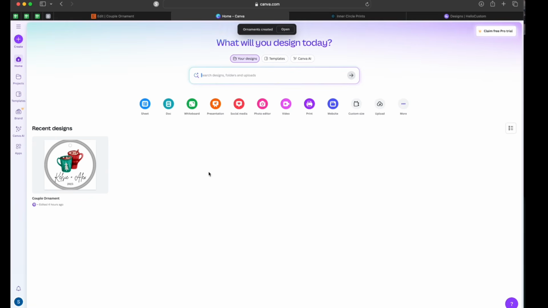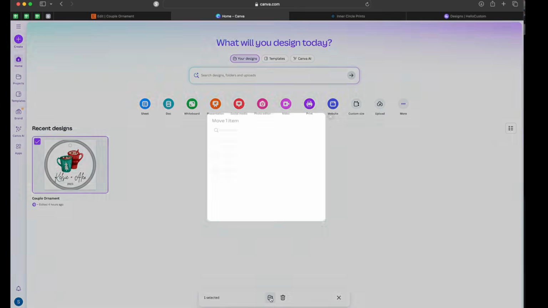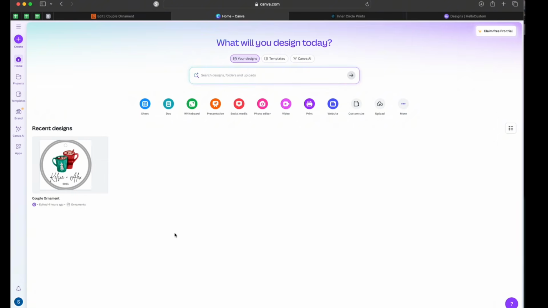And then if you already have a lot of designs created, you can then select the check mark and you can move them to the ornaments folder. So I'm going to select down here at the bottom, move to ornaments. Now, when you do this, you're going to need unique titles on your Canva designs so that you can find them. It's already going to be super helpful that you have them all inside of one folder, but it will help you even more if you have titles on them that will help you easily identify them. So if that means naming it the micro market name, naming it a specific SKU number, or even using the same title that you're using in the Etsy listing and on ICP, you just need to figure out what's going to work for you and then be uniform with it.